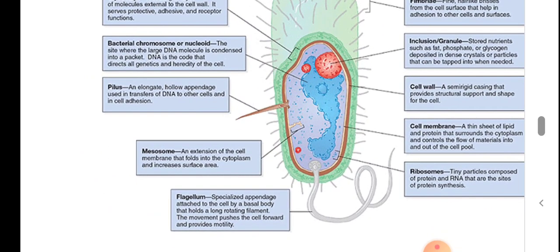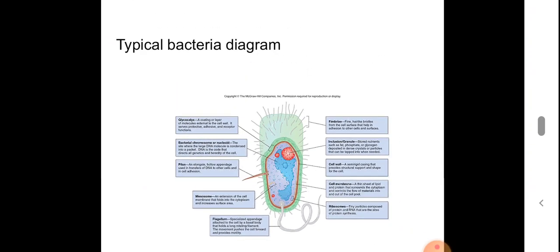Then the flagellum. This flagellum is a specialized appendage that is attached to the bacterial cell with a basal body. At the attachment point of the flagella, we can see the basal body. It is from this basal body that the flagella is elongated. What is the use of this flagella? It provides motility. The flagella moves, and this movement will push the cell forward. These are the basic parts of a typical bacteria.